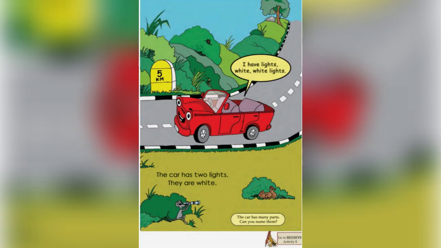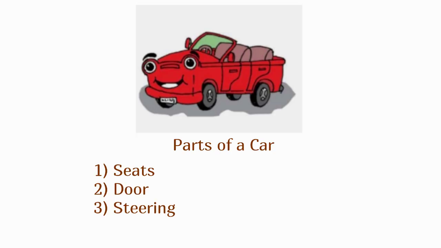I have lights. White lights. The car has two lights. They are white. So in this page we can see that the car has two lights and they are white in color. The car has many parts. Can you name them? Some of the parts of the car are seats, door, steering wheel, horn, lights.